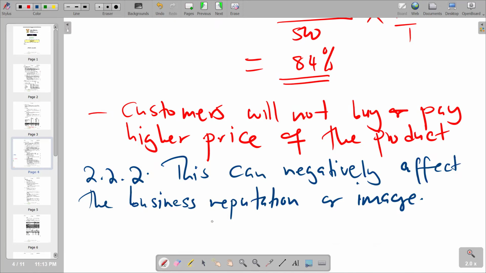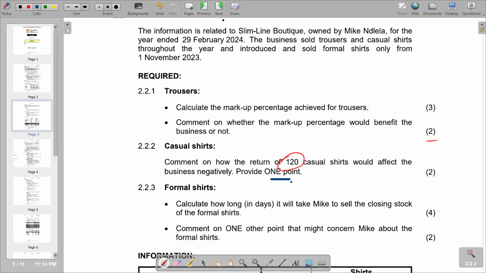So if you refer back to the question, calculate how long it will take Mike to sell the closing stock of the four more shares. We're going to use the formula that is our closing stock over sales, and then we multiply by 120.